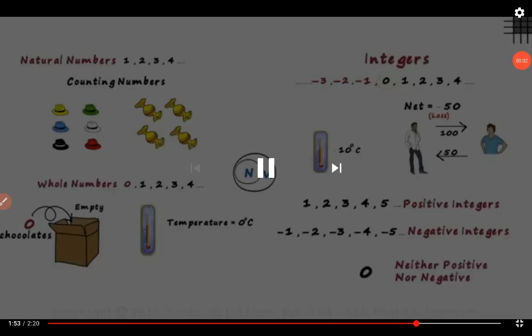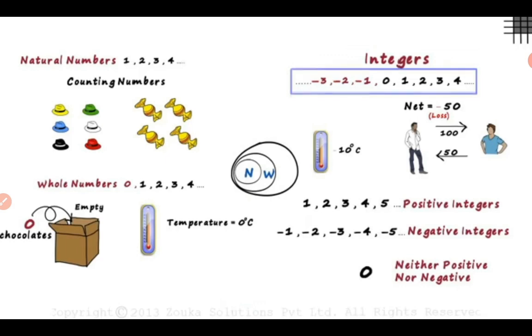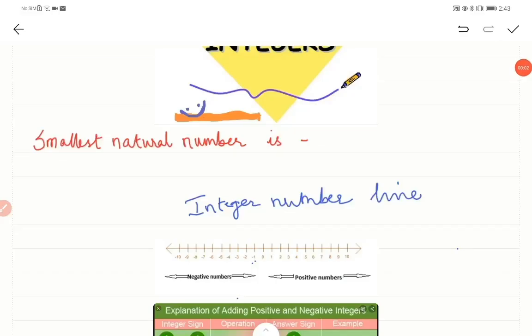Now when we look at them together, all the natural numbers and whole numbers are integers, with the negatives added. The set of integers is represented by Z, and it includes all the natural and whole numbers. Including 0 with the natural numbers, we get a new collection called whole numbers, which start from 0.